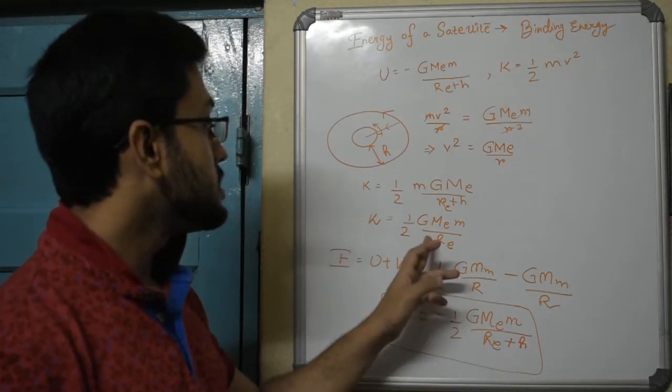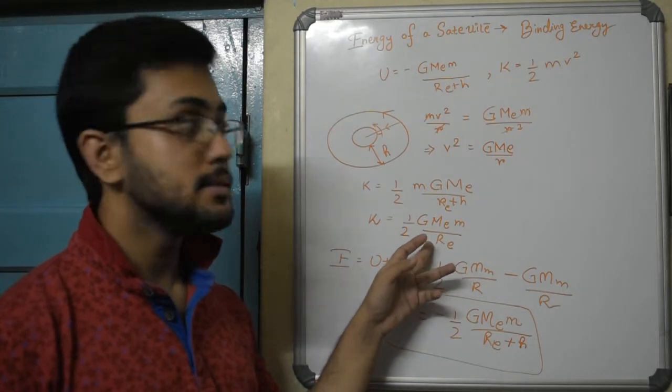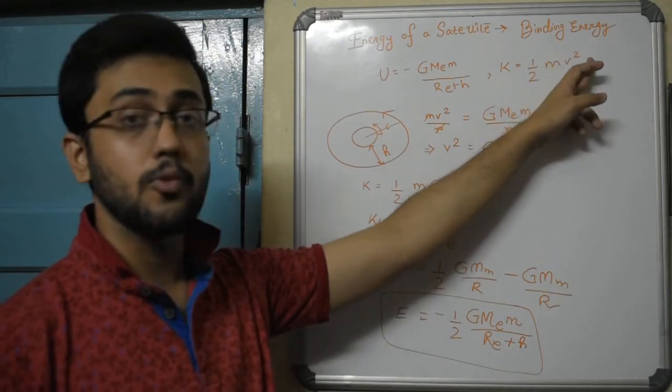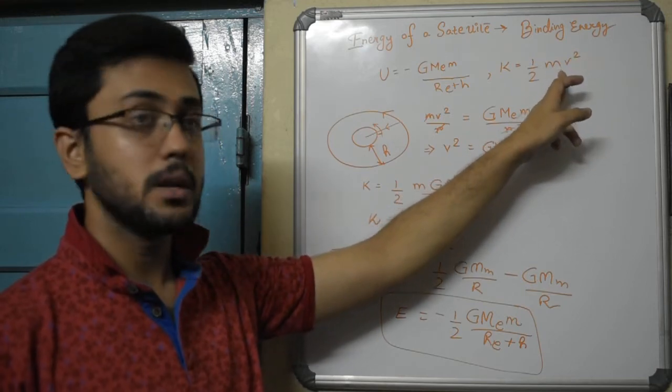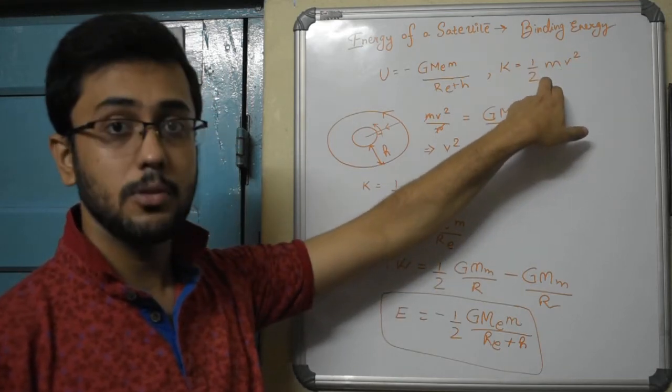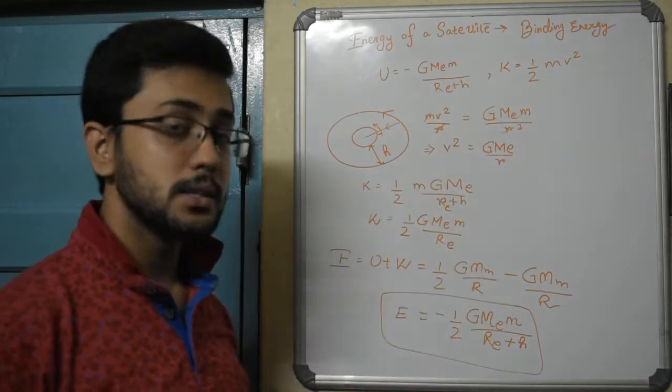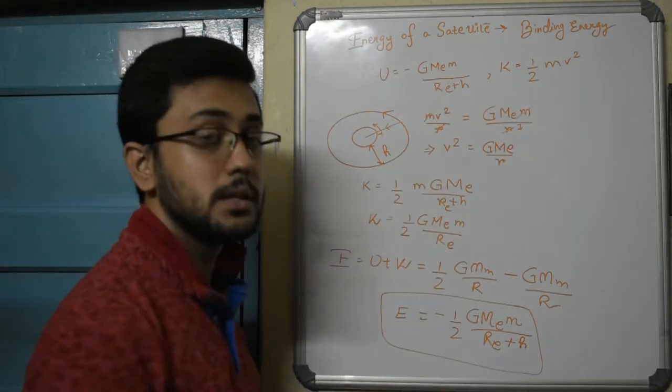Now kinetic energy can never be negative. The reason is that kinetic energy is half m v squared. The square of any quantity is always positive and the mass of a body cannot be negative. So kinetic energy as a whole cannot be negative. So it is the potential energy which is negative, due to which the total energy is negative.